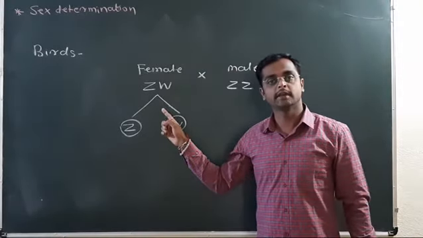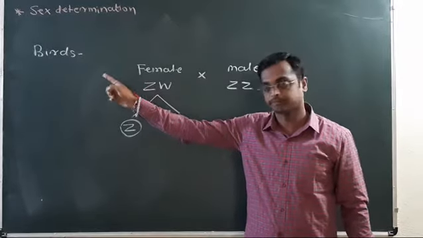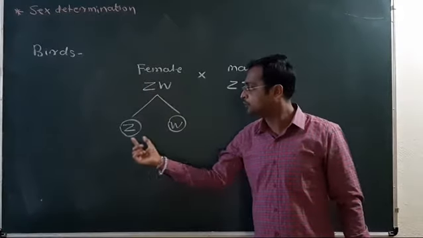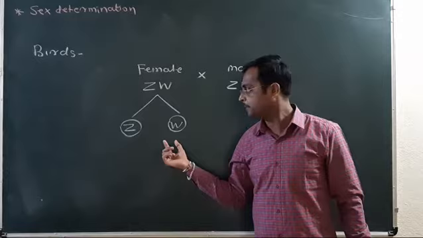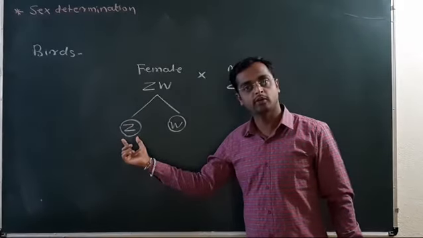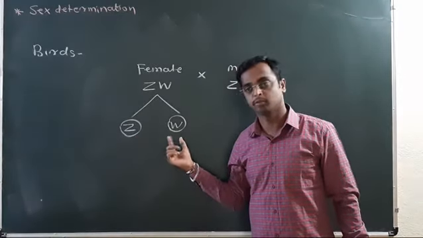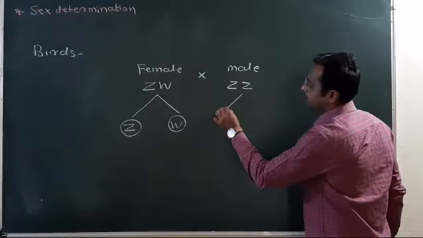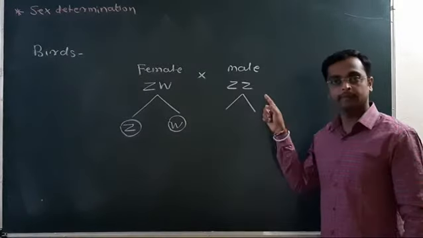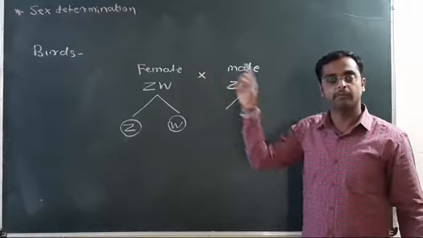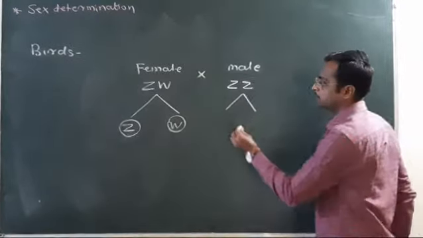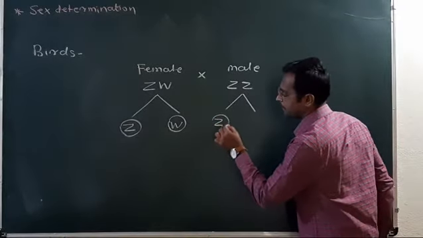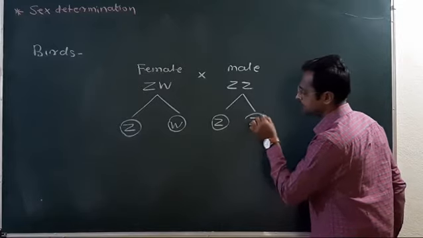As the female is heterogametic in birds, she produces two different types of eggs or ova: the ova having the Z chromosome and the ova having the W chromosome. But males are homogametic, so they produce the same type of gamete, the sperm having the Z chromosome.